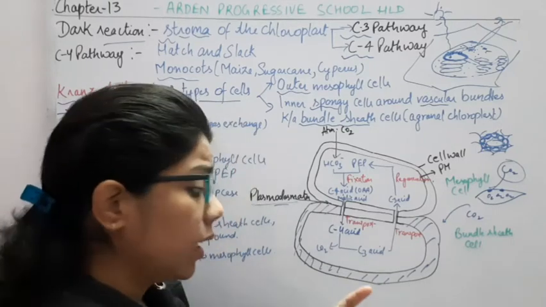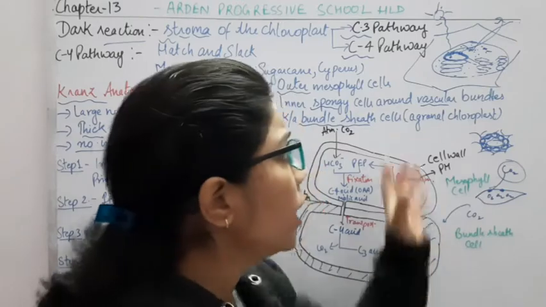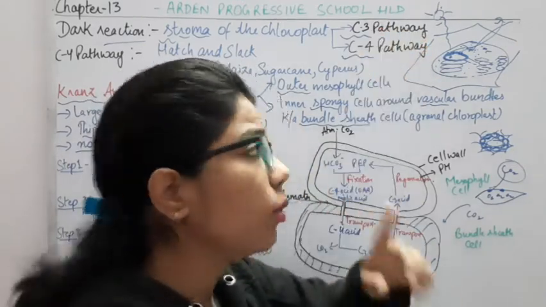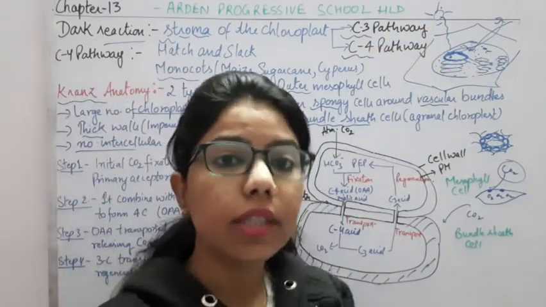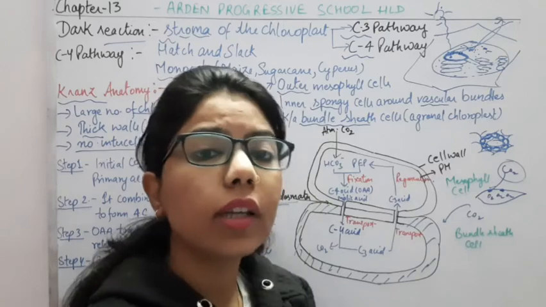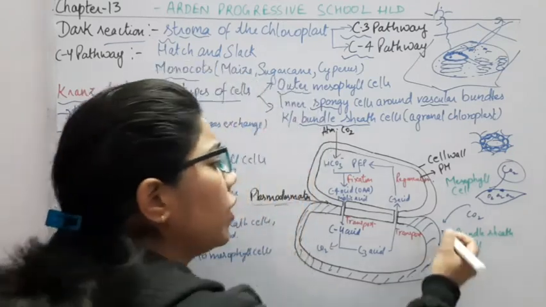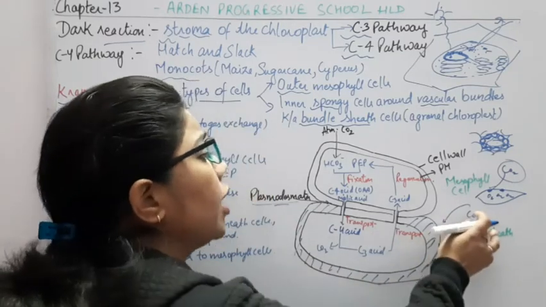And the food which is important for the plants, the synthesis of food, only and only takes place where? In the C3 pathway. The C4 pathway is just assisting it to function in a proper manner, right? So CO2 will not enter inside it. If CO2 will not enter inside it, what will happen?